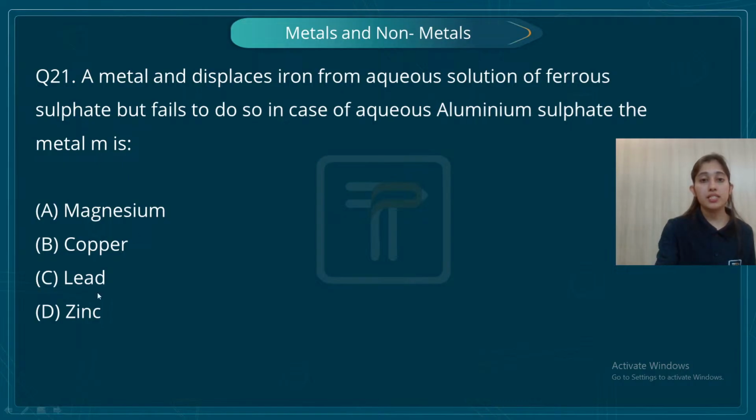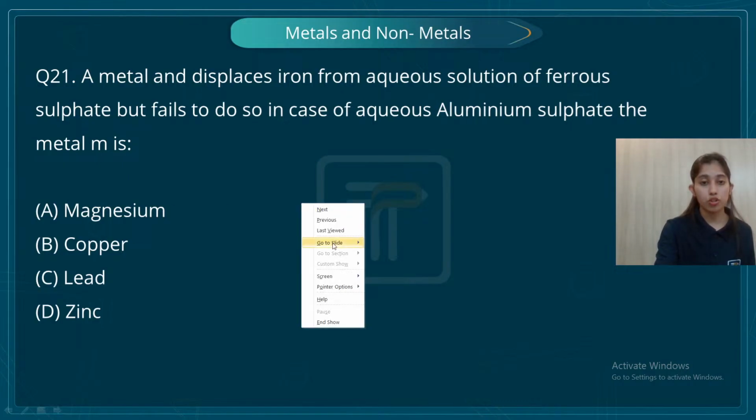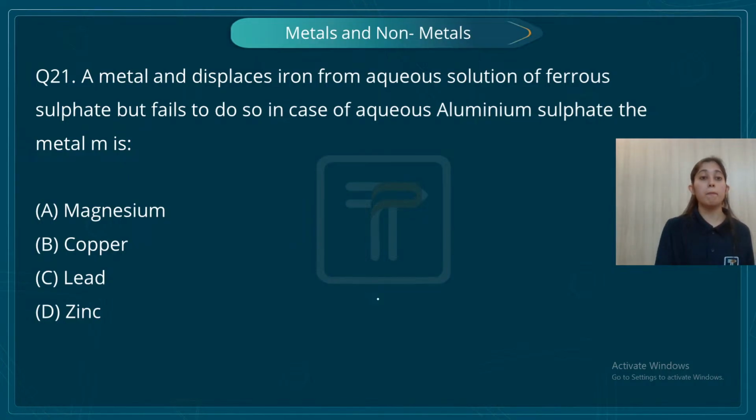A metal displaces iron from its aqueous solution of ferrous sulfate, but fails to do so in the case of aluminum sulfate. Again, what you need to know, students, is the reactivity series. Let's write the reactivity series once again.